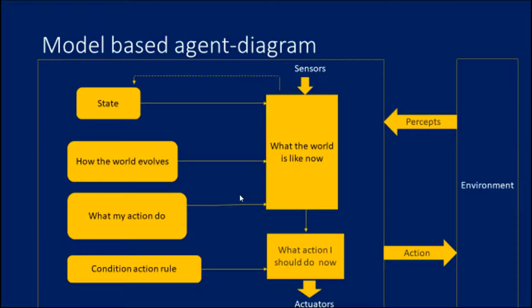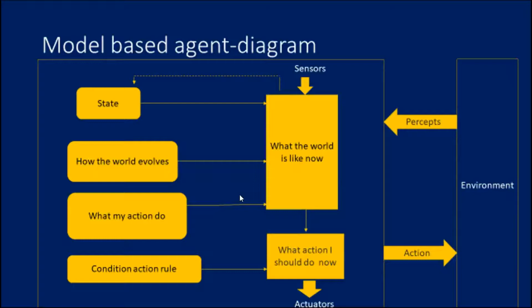So what are the things we need here in the model based agent? We know that only if it is partially observable can the model based agent work. What is needed are the states: how the world evolves, what my actions do, what the condition should be, what the world is like now, and what action I should take. Then, as usual, we need sensors and actuators, percepts and actions.